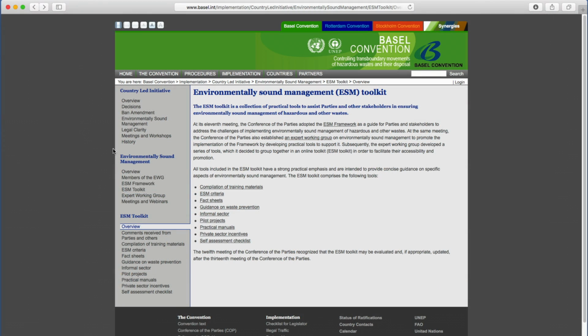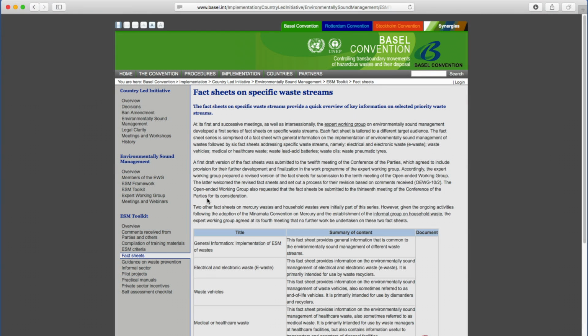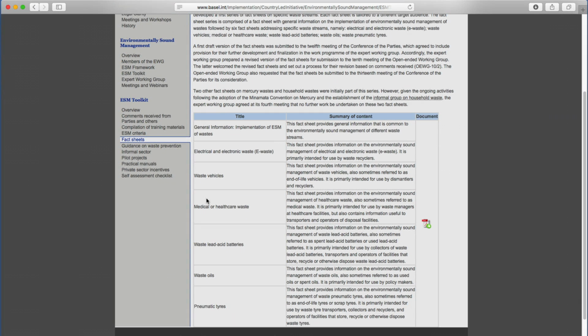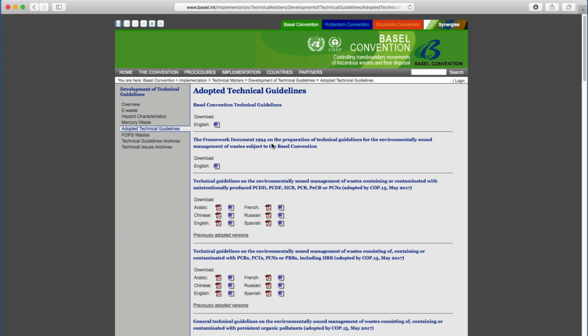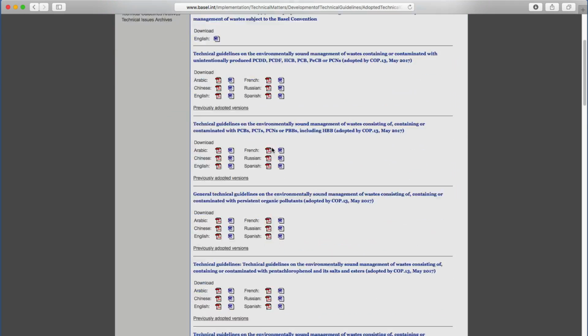The Basel Convention includes guidelines for an environmentally sound management of numerous waste streams. For more technical guidance on specific hazardous compounds, we recommend you to search for the term Technical Guidelines Basel Convention.